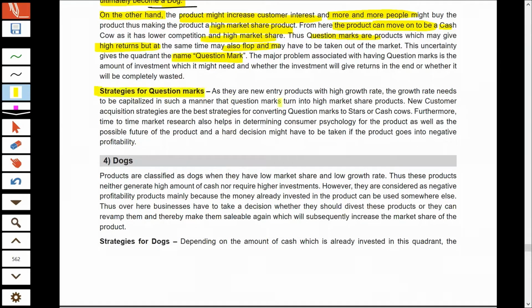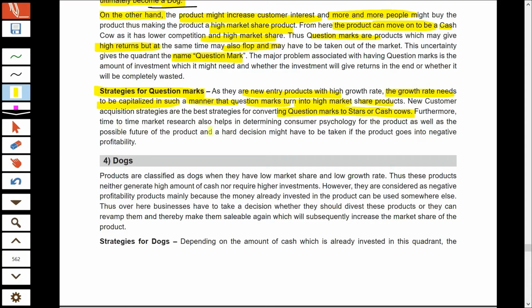Now, what are the strategies that you can use for question marks? Depending upon your analysis, if the growth rate in the industry is already high, you can try to capitalize and take maximum benefit of that growth rate. You should invest more in them and try to increase their market share, and then turn the question mark into a star, and in future into a cash cow. And if your research says that the product may not perform well and the industry in future may turn into a low growth rate, you should leave that product, and that product will ultimately turn into a dog.